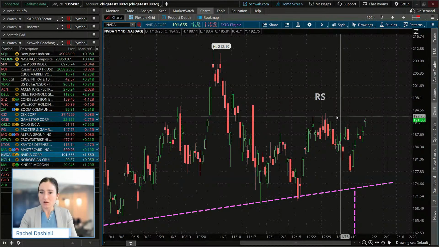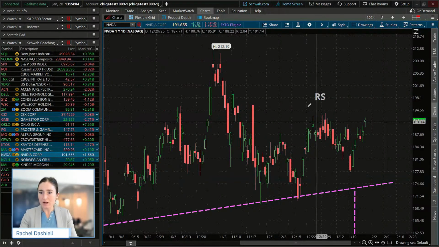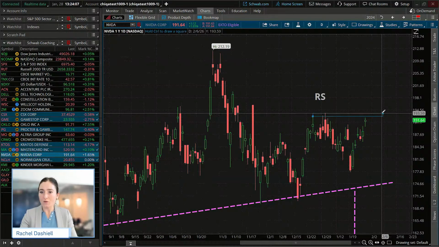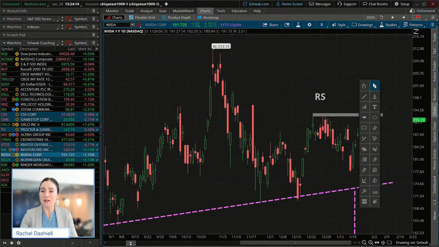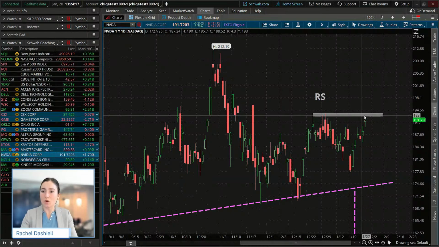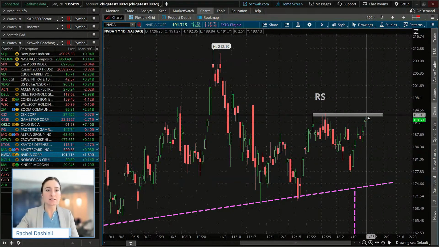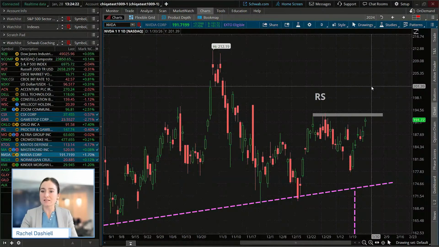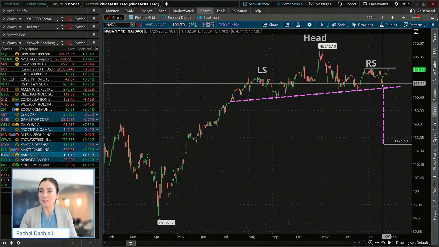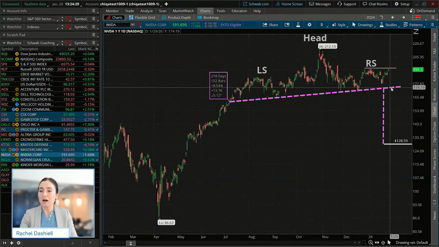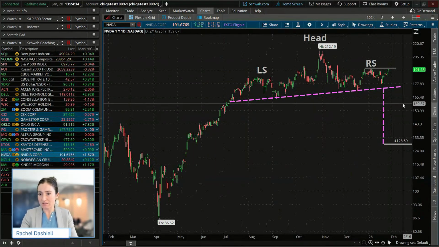be this neckline of resistance right around this level that we are hovering over right now, right above 193 or so. So I think that's going to be, in the short term, what traders will be watching to see if NVIDIA hits its head on that short-term level of resistance. And if it does, it may look to find these lows on the downside, or even these lows from that possible head and shoulders pattern here. And you guys can see that is the measured move to the downside.